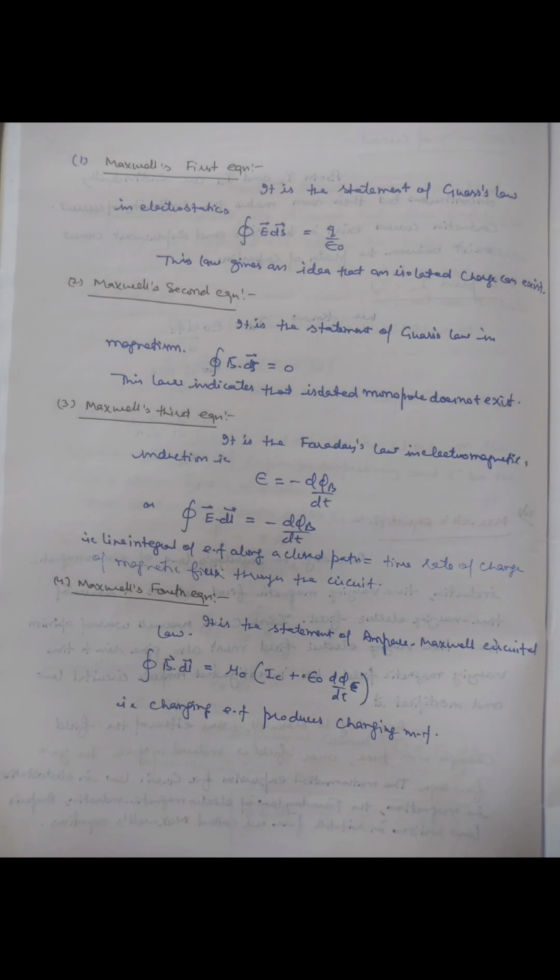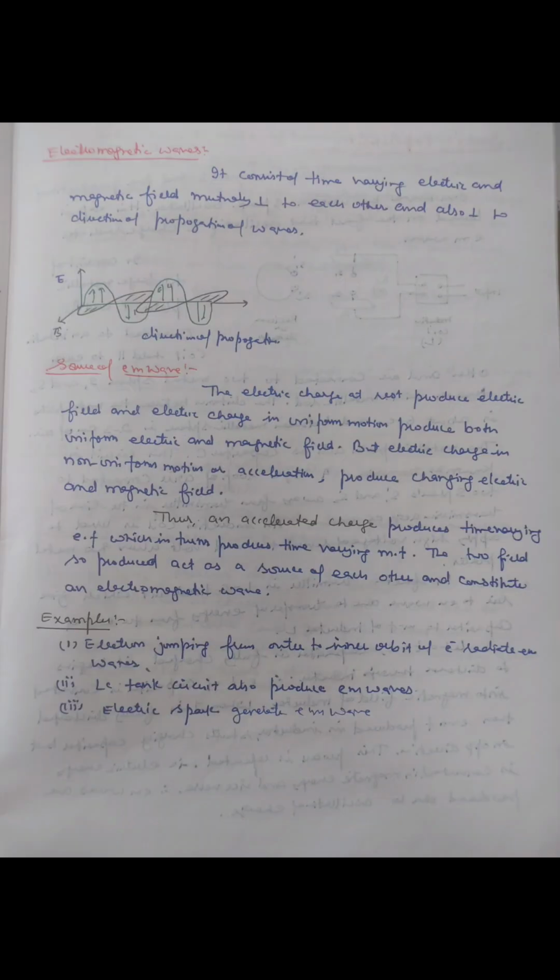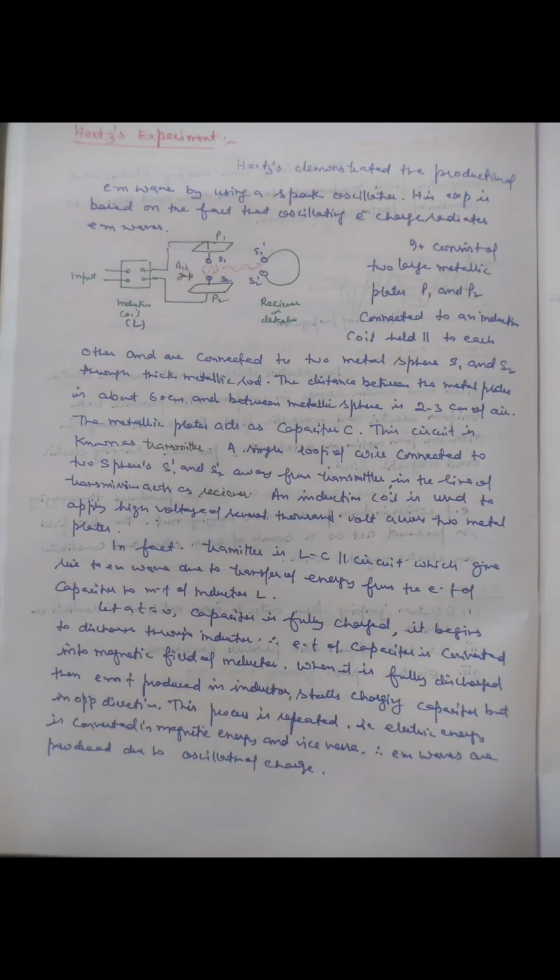The mathematical expressions for Gauss law in electrostatics and in magnetism, the Faraday law of electromagnetic induction, and the Ampere circuit law, written in suitable form, are called Maxwell's equations. An accelerated charge produces a time-varying electric field, which in turn produces a time-varying magnetic field. The two fields so produced act as a source of each other and constitute an electromagnetic wave.